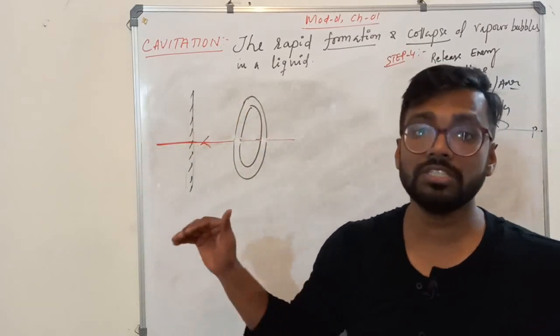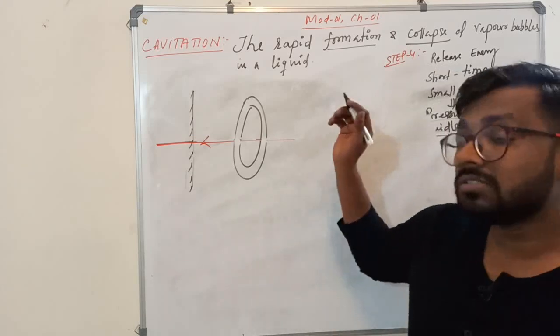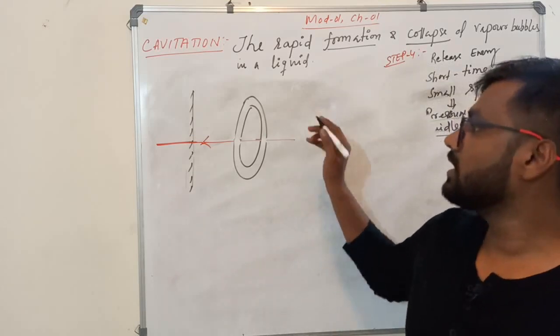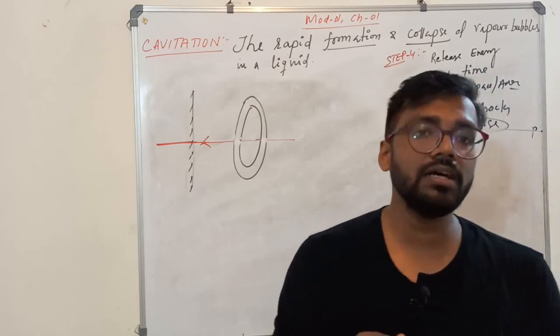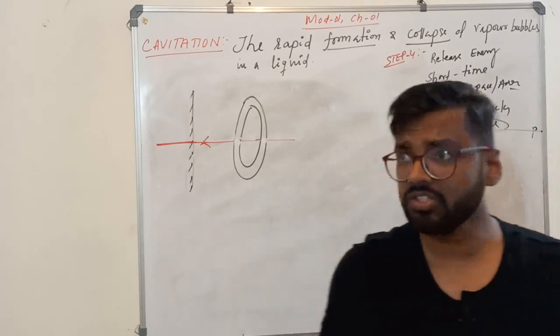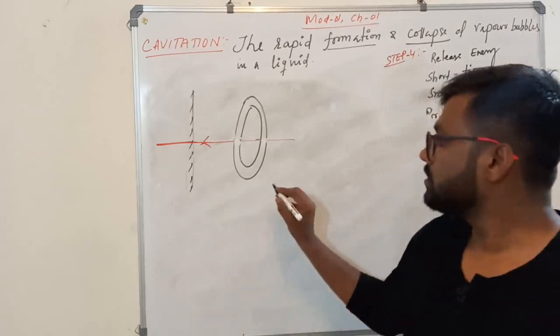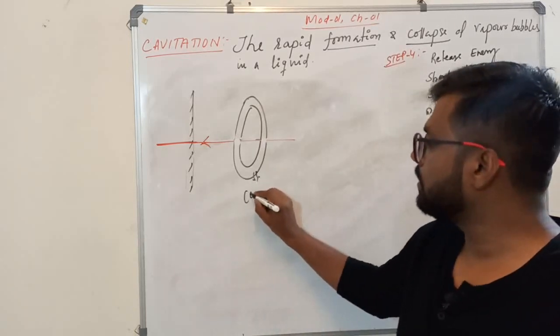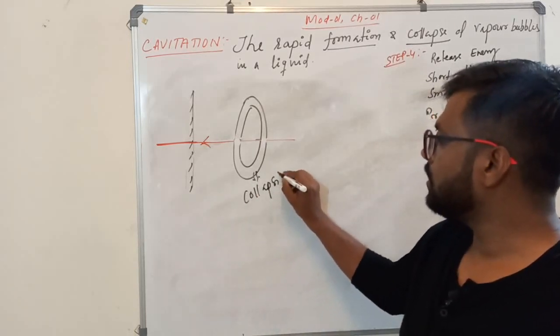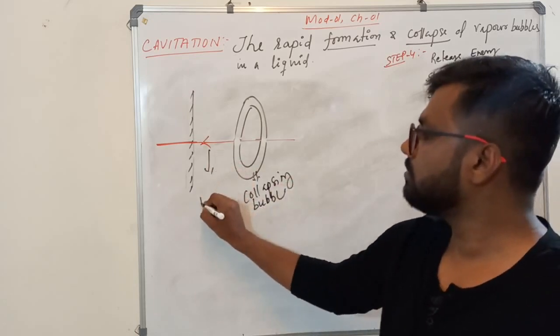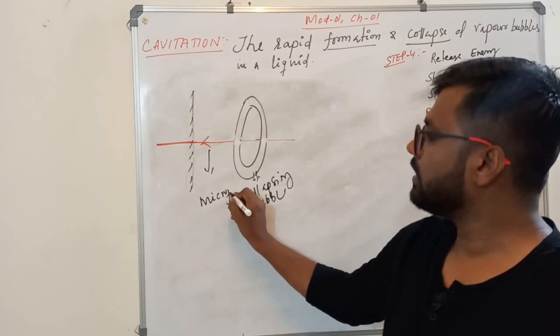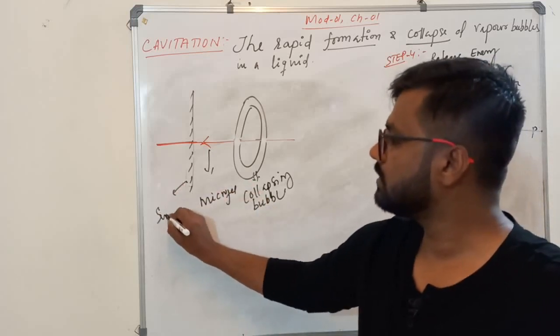It will create some kind of strain. So this is your collapsing bubble, this is your microjet, and this is the surface.